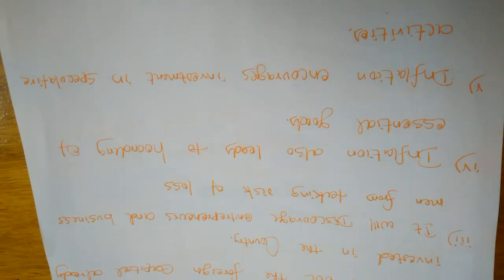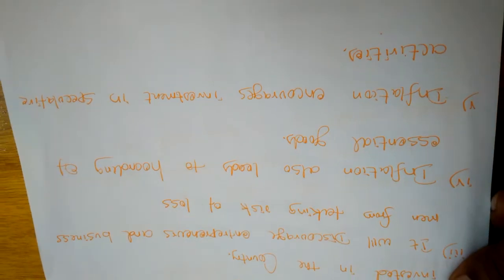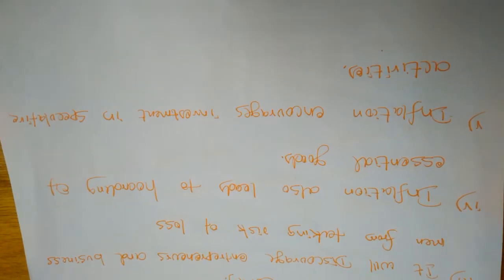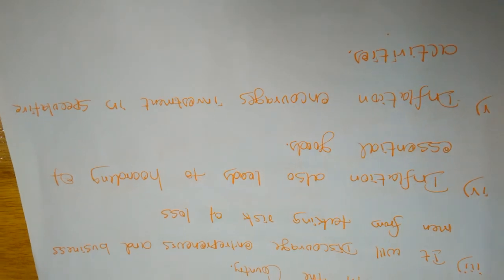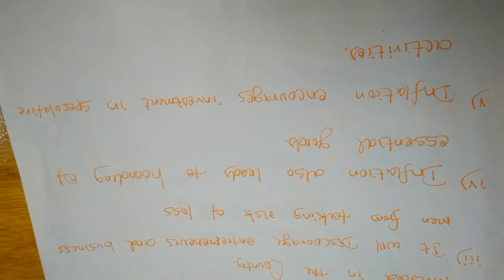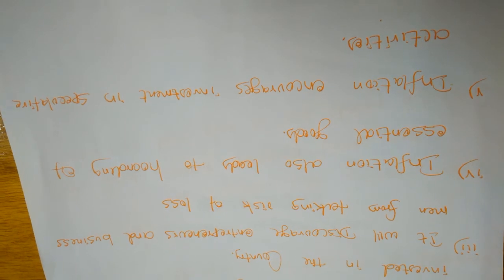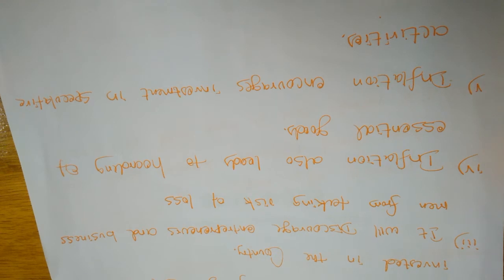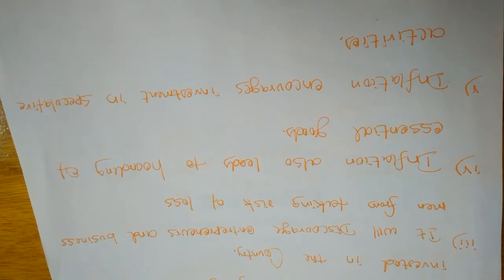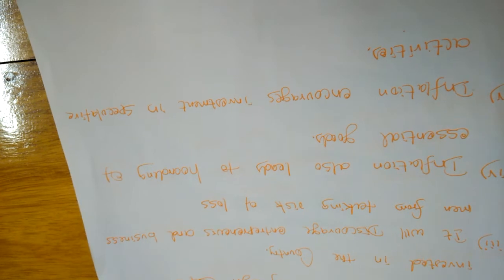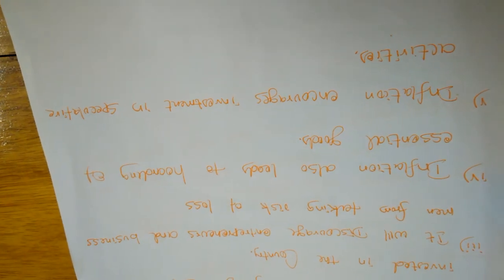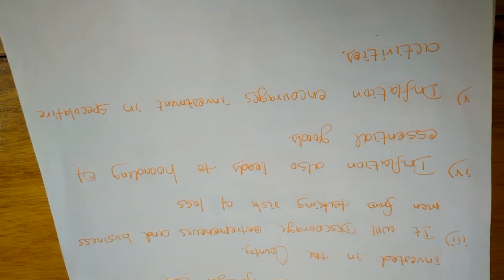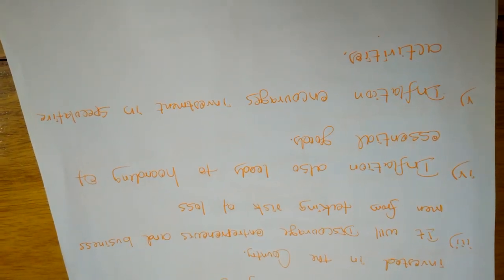And not only that, inflation also leads to hoarding of essential goods. The essential goods may be clothes, rice and some food items. But in this inflation time, some of the bad entrepreneurs or bad producers want to hoard the essential goods for the purpose of earning more profit. I already told you, whenever we hold commodities in our warehouse, the demand for that commodity will increase in our market.